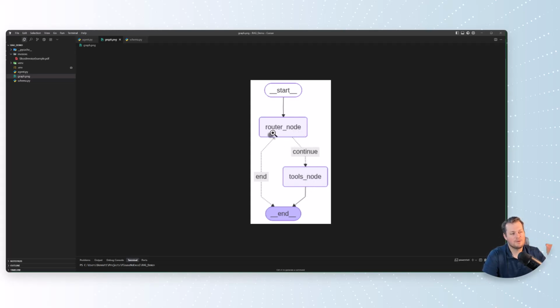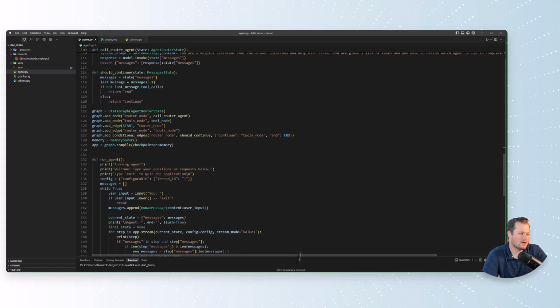Basically what's going to happen is my agent is going to get my chat request. It's going to get my message. And if I say something that's going to trigger a tool call, it will go to the tools node and execute that tool, and then come back to me and say, hey, is there anything else I can help you with, or is that it? And I can say, yep, all good, thanks. Or I can say, yeah, actually, I need this XYZ as well. So let's go ahead and kick this off, and I'll show how this works live.